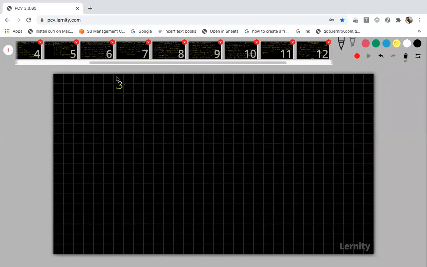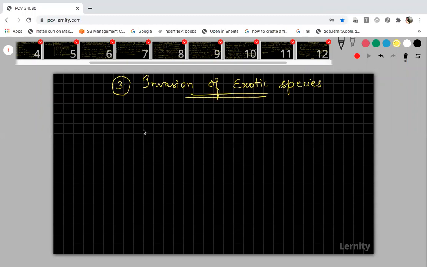Now the third reason is invasion of species, that is, invasion of exotic or alien species. I told you about this already in parasitism and predation. While talking about predation, I told you that because of the invasion of exotic species, many indigenous species will be exploited or become extinct. When new species are introduced into an area, it will result in the extinction of indigenous species. So that is called invasion of alien species.